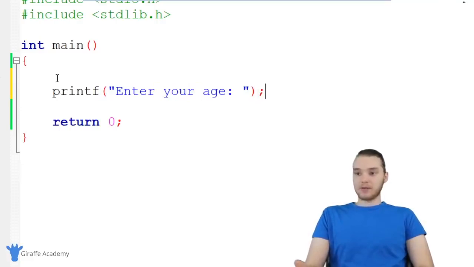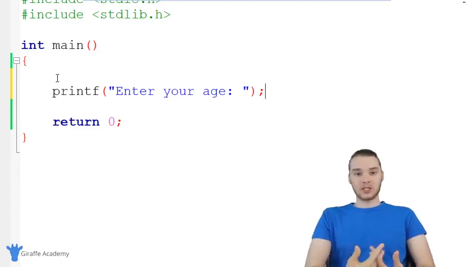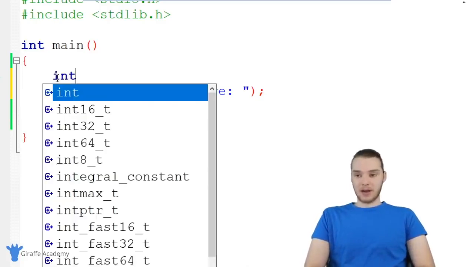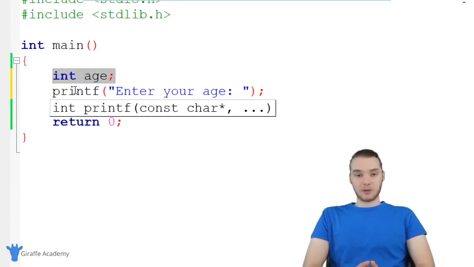And now that we've prompted them to enter their age, I need to do two things. So the first thing I wanna do is create a variable where we can store the input that the user puts into the program. So I wanna create a variable where we can store the age that the user inputs. So I'm gonna create an int over here, I'll just call it age, and I'm not gonna give this a value. So all I'm gonna do up here is just declare the variable. I'm just gonna tell C that I wanna use this variable, but I'm not gonna give it a value. In other words, I'm gonna allow the user who's inputting the age to give this a value.